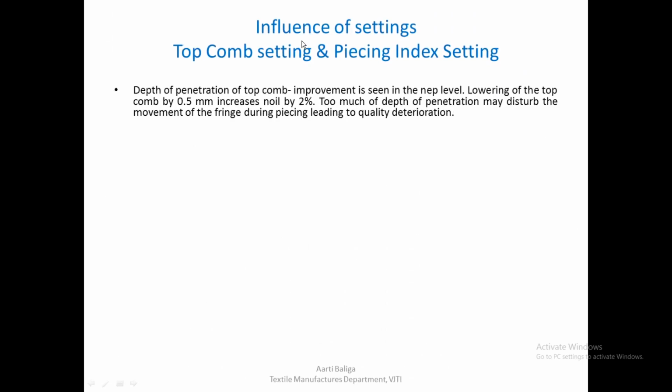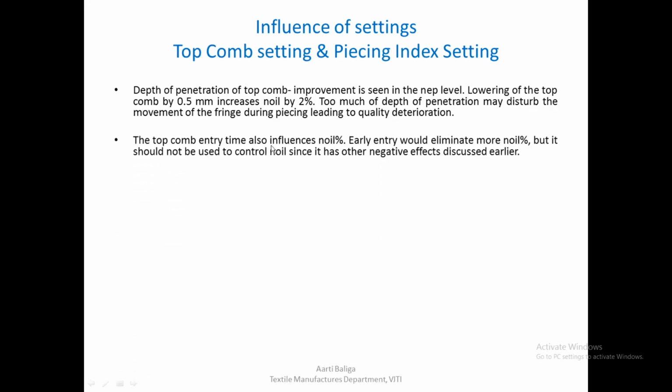So let us see the influence of settings of the top comb and the piecing index setting. Depth of penetration of top comb. So if improvement is seen in the nep level, if we are able to change the depth of penetration of top comb, lowering of the top comb by 0.5 mm increases noil by 2%. That is what is observed. Too much depth of penetration also is a disadvantage because it may disturb the movement of the fringe during piecing, leading to quality deterioration.